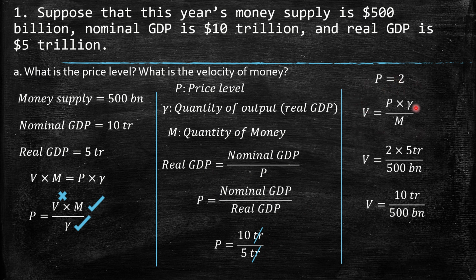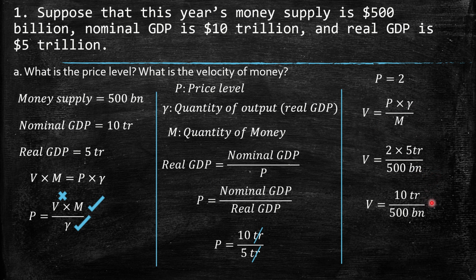We have this equation, so the velocity is, rearranging this one, with M going down, P times Y over M, so 2 times 5 trillion over 500 billion.